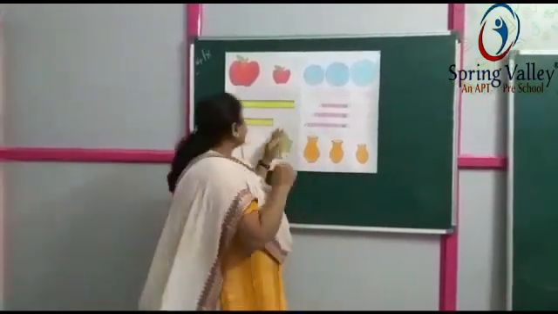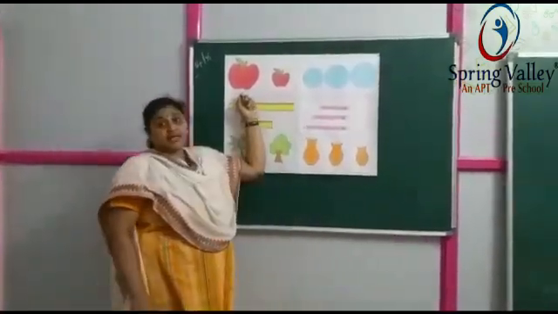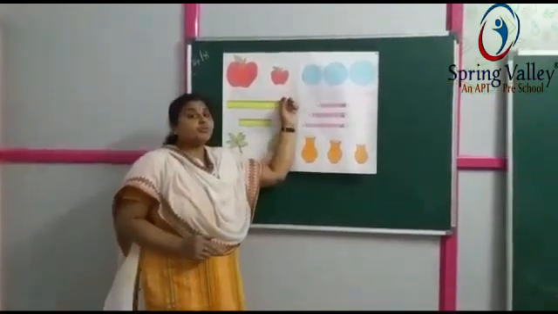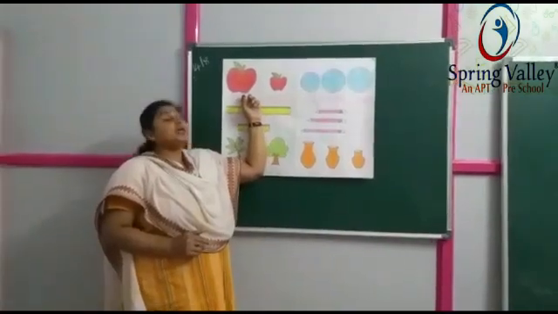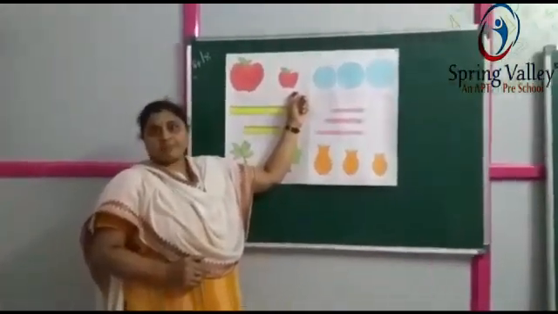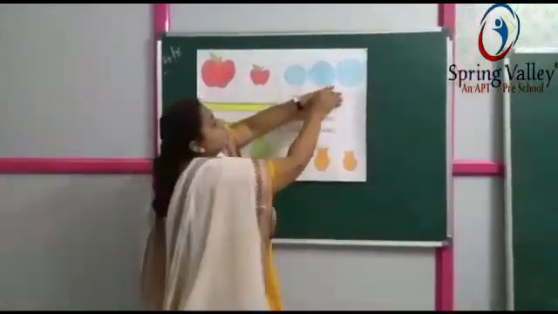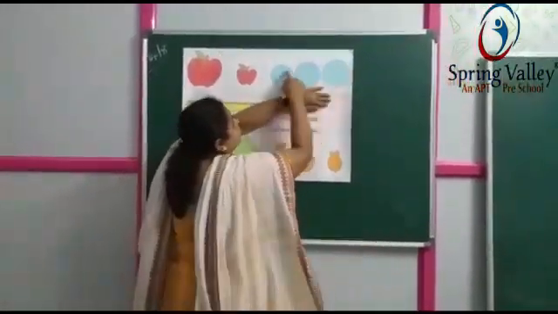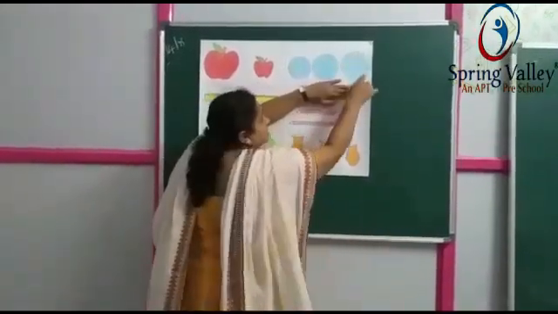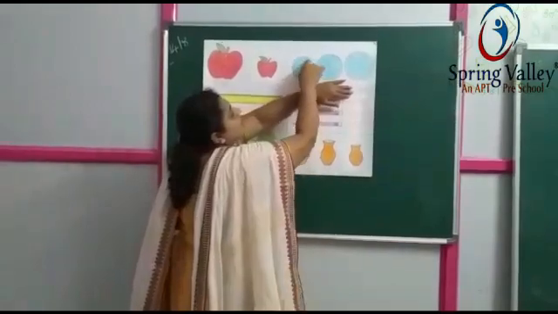Now suppose here I have, see, apple is big apple, and here apple is small. Here we have big apple and small apple. And here you see the circle is big and we have small circle. Big circle, small circle.